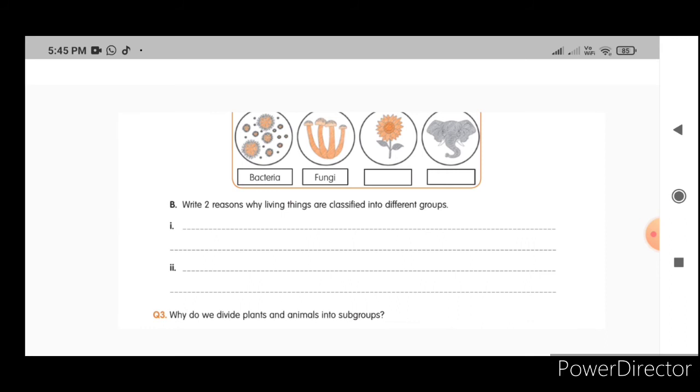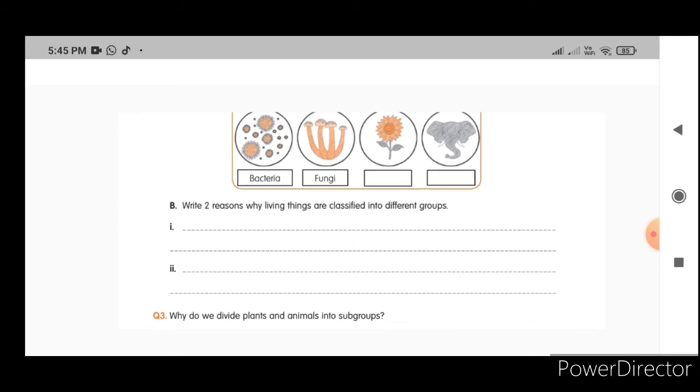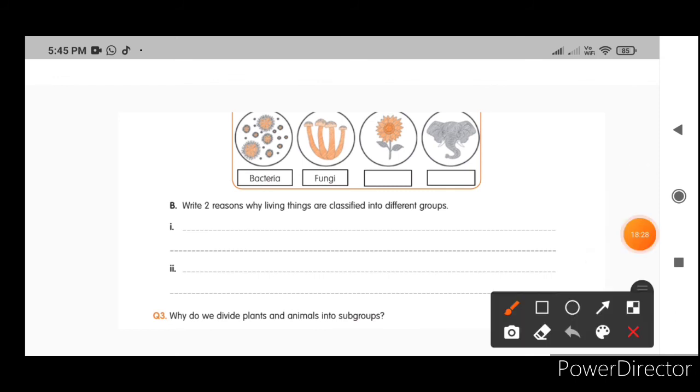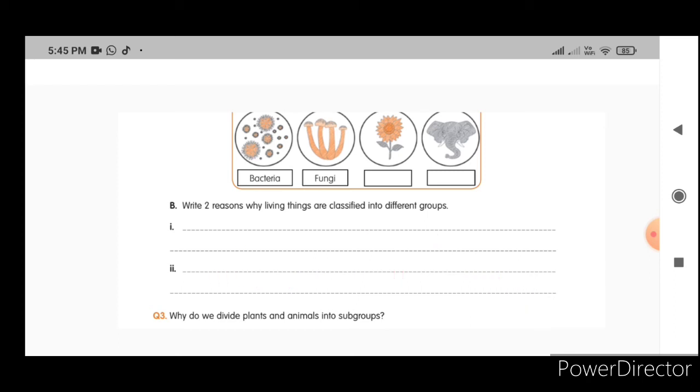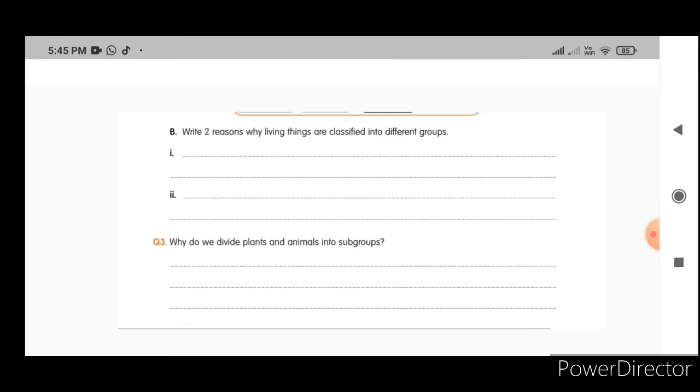And when any new living thing, any new organism, is identified, I am giving just a hint for you children, you have to write by your own. If any new living thing is found, by grouping the organisms, by classifying them, we can give a proper place for a new living organism. And one more is to study about their characters, it will be very easy. So write in your own words what you understood.